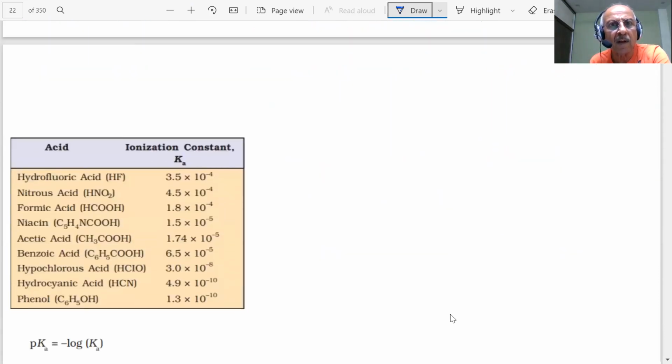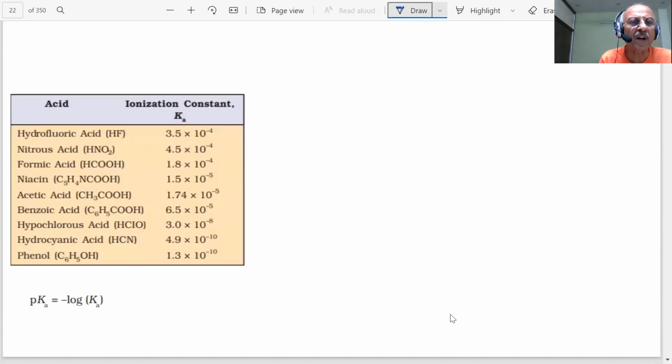Experimentally, student, what they did, here are certain acids, student, which are weak acids. Now, if I ask you, give me the names of some weak acids. Tell me. Can you tell me some weak acids? Acetic acid. The only thing we know is acetic acid. All students know about that because we have used it. But here we are giving some more list, student. HF.